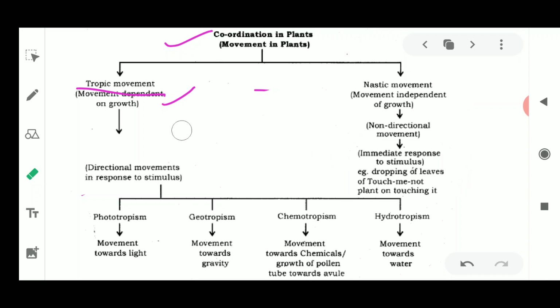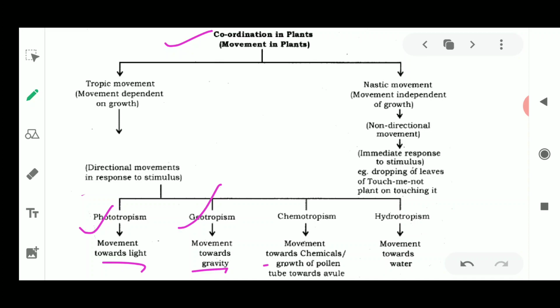Trophic movements are of various types, depending upon the stimulus which is given. If the stimulus is light, it is called phototropism, where photo means light and tropism means movement. The word tropism comes from trophic. If the stimulus is gravity, it becomes geotropism.